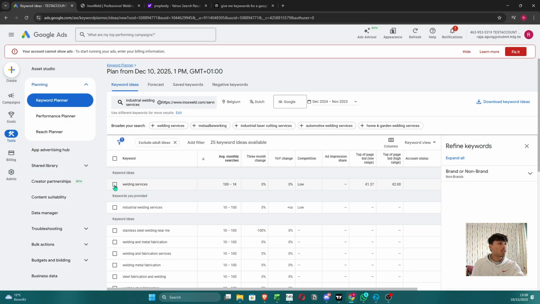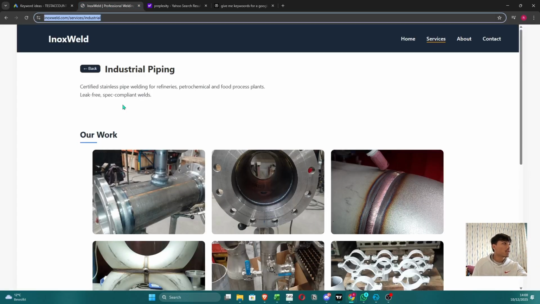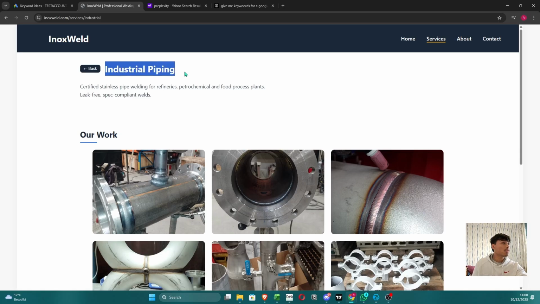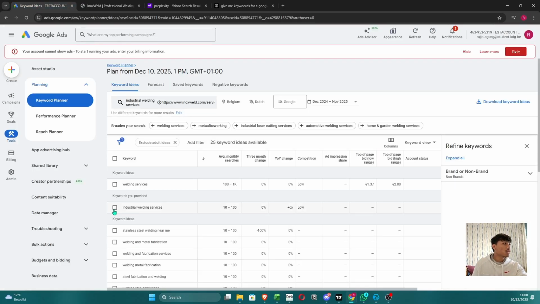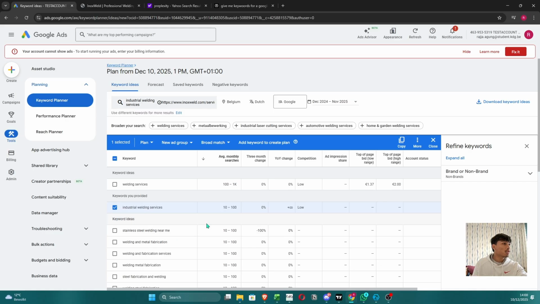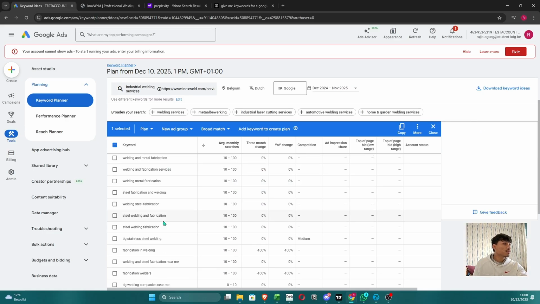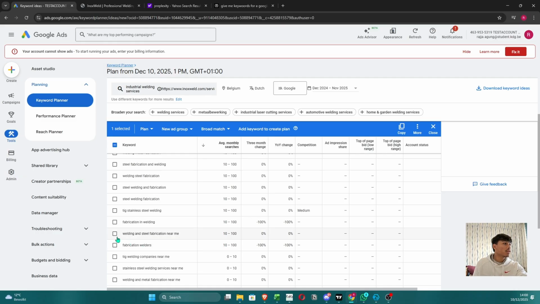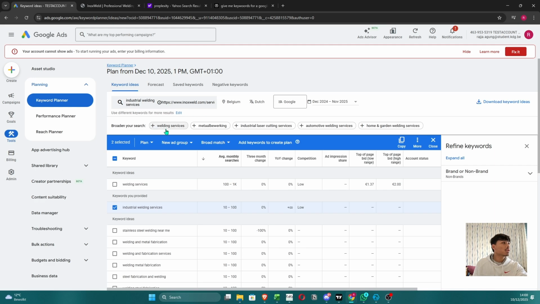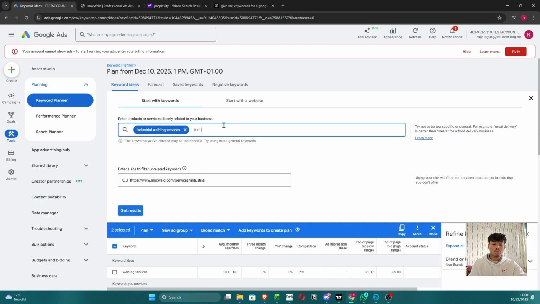Now I'm going to take this, but these are very broad keywords. I want to specifically target people that are looking for industrial piping. So industrial welding I'm going to take, even though it has small monthly searches. Let's see another: welding and steel fabrication near me. Let's see if we can give industrial piping.